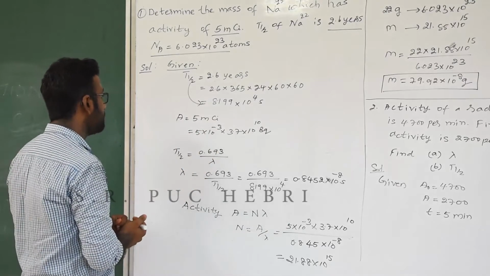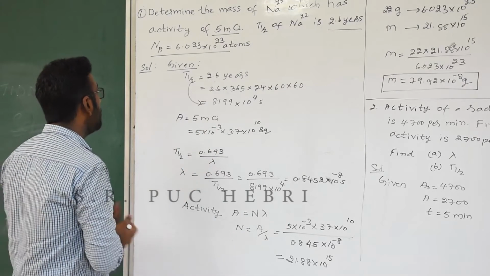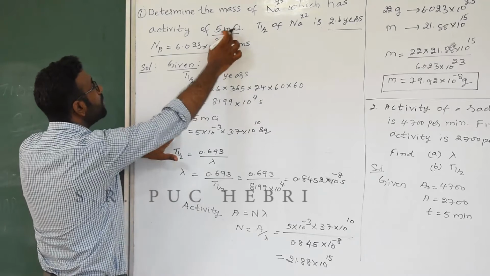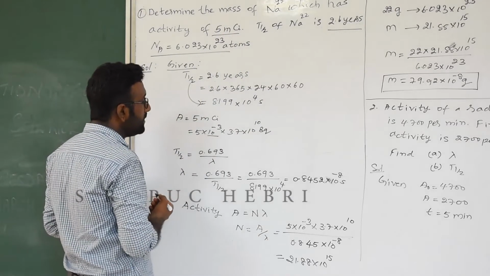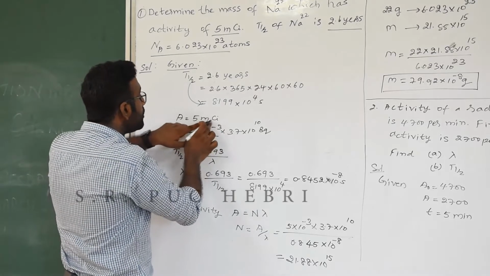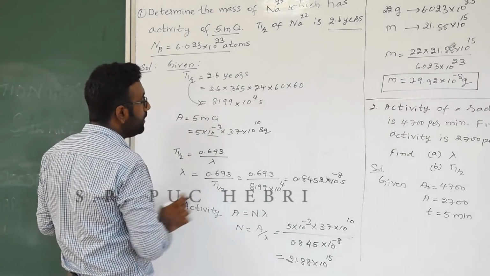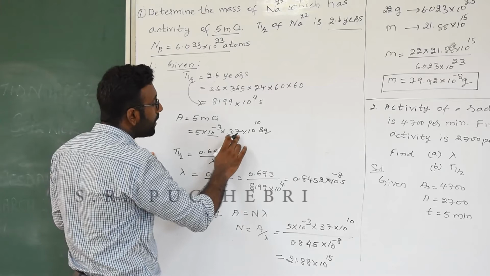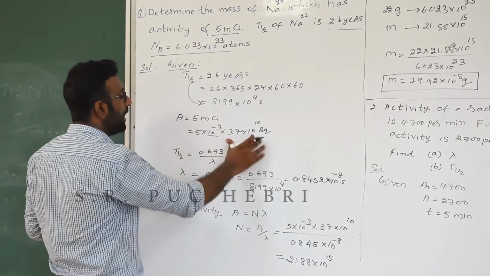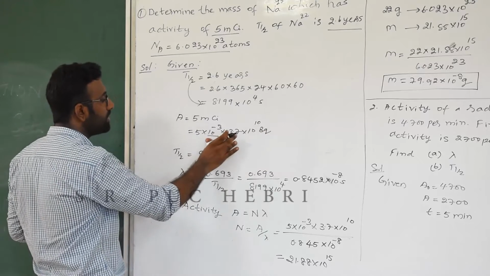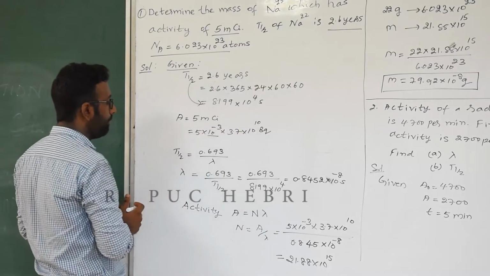Keep it aside. Next one, activity. Activity is given to be 5 millicurie, right? So what is milli? It is 10 to the power minus 3. Then curie has to be converted into becquerel by multiplying 3.7 into 10 to the power 10. Now we get the value of this. If you want, you can solve here itself, otherwise you can just keep it.